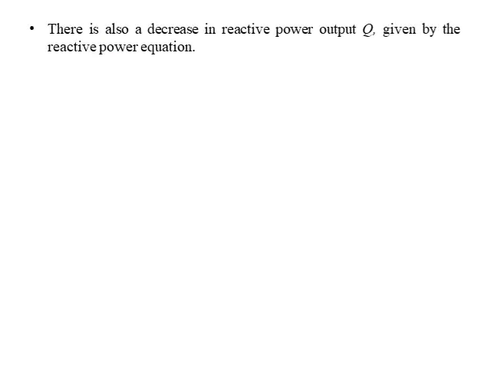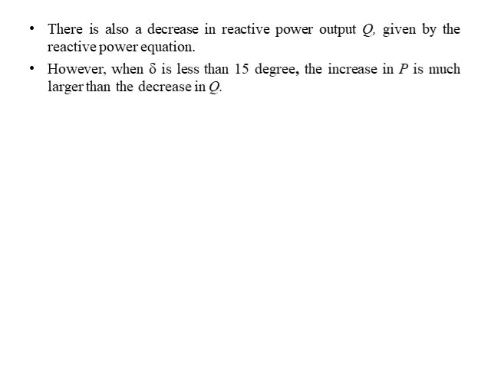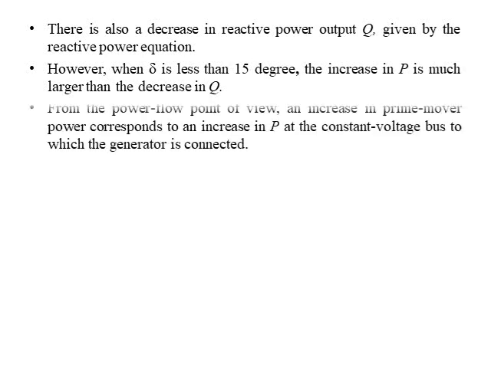There is also a decrease in reactive power Q given by the reactive power equation. That is, when power angle del increases, which means the speed of the generator increases, the active power increases. Simultaneously, the reactive power from the system decreases. However, when del is less than 15 degrees, the increase in active power is much larger than the decrease in reactive power.